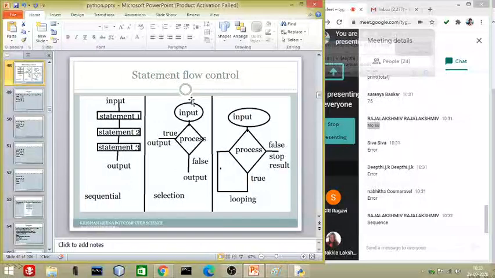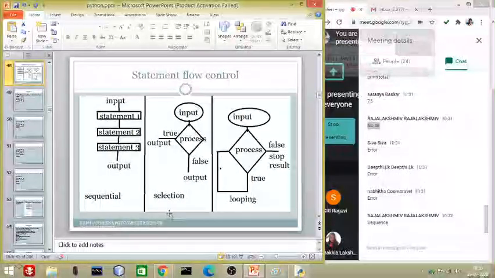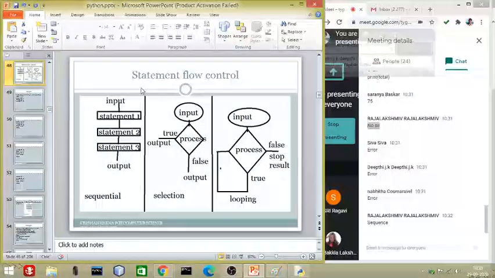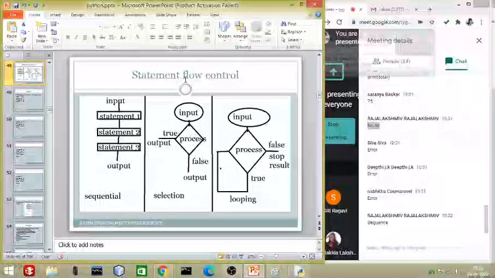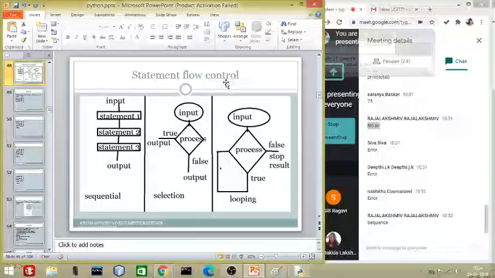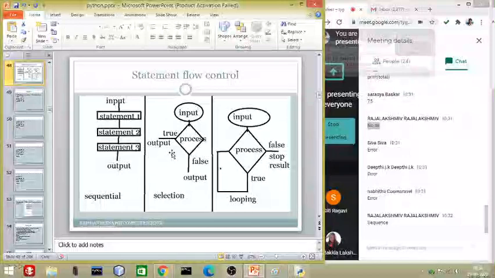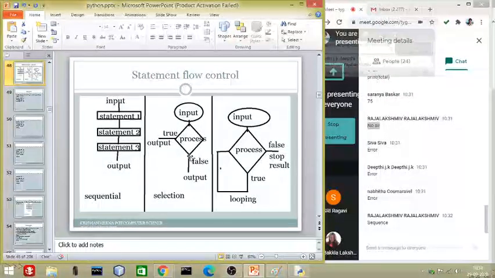Now there is another way to control the statement flow, which is called selection statement flow control. What is the meaning of selection statement flow control? First we give some input, then there is a process. If the process is true, we get one output. If it is not true, we get another output.